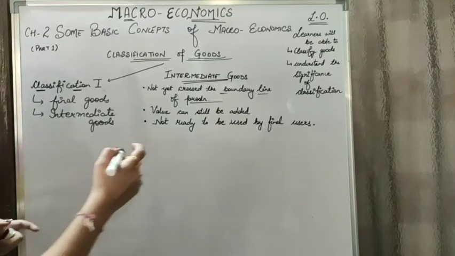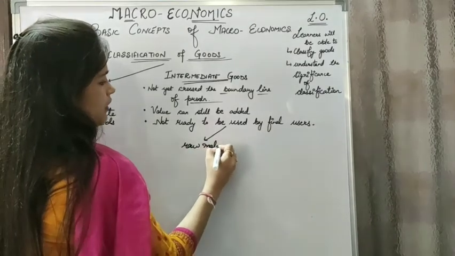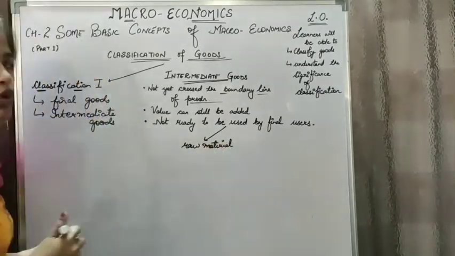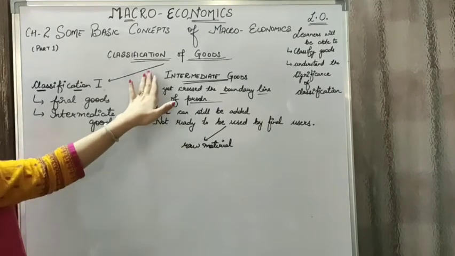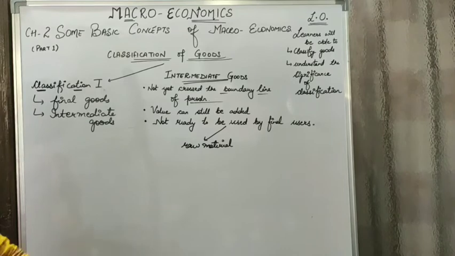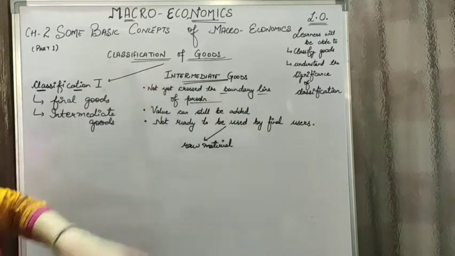These can be either in the form of raw material. For example, wood that is used for making furniture is a raw material, and therefore it will be categorized under intermediate good because it has not yet crossed the boundary line of production, and value can still be added to it and it can be made into chairs or any other furniture, and therefore since it is a raw material it will be termed as an intermediate good.